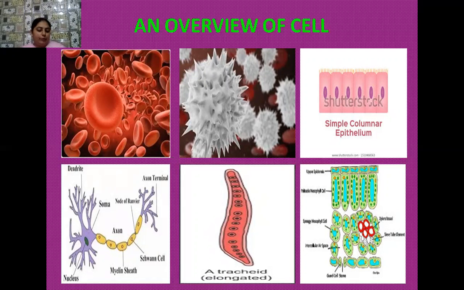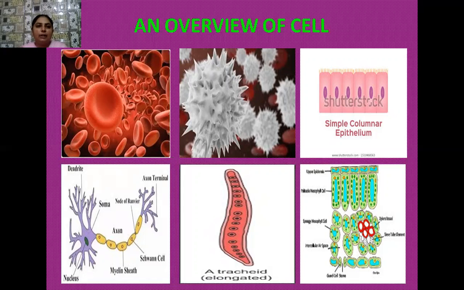Here I want to tell you more about the shape of cells. Cells vary according to their shape, size, and their activities. If we are talking about the size of the cell, mycoplasma are organisms which have very small cells, and the dimension of their cells is 0.3 micrometer.